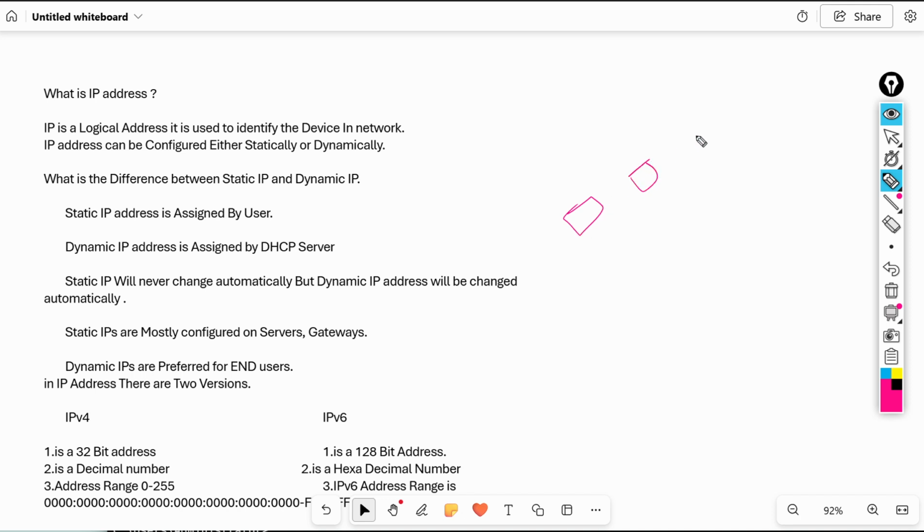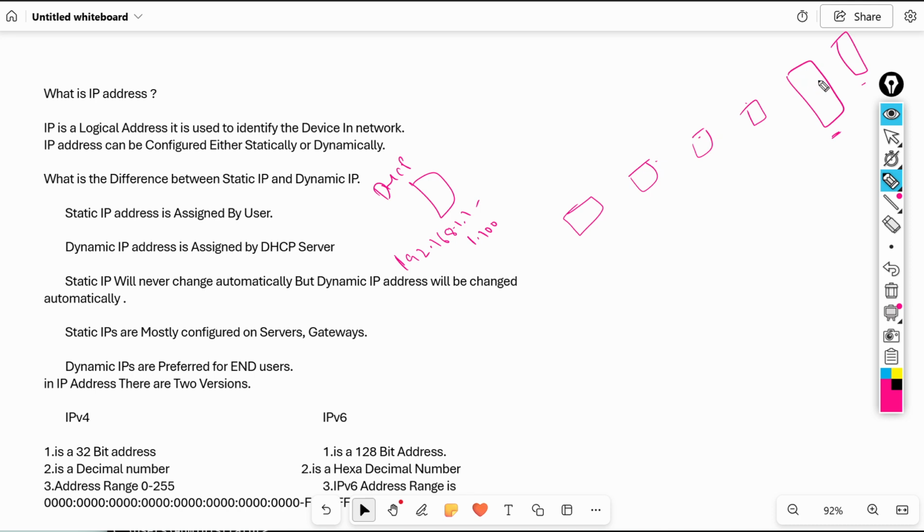For example, I have 100 employees in my company. I have one DHCP server, and also I have some servers, server 1, server 2, like that. This is the DHCP server. Here we have some IPs in the DHCP, 192.168.1.1 to 192.168.1.100. This DHCP server provides IP addresses to all these computers, but on servers we will configure a manual IP. Same network, but a manual IP.